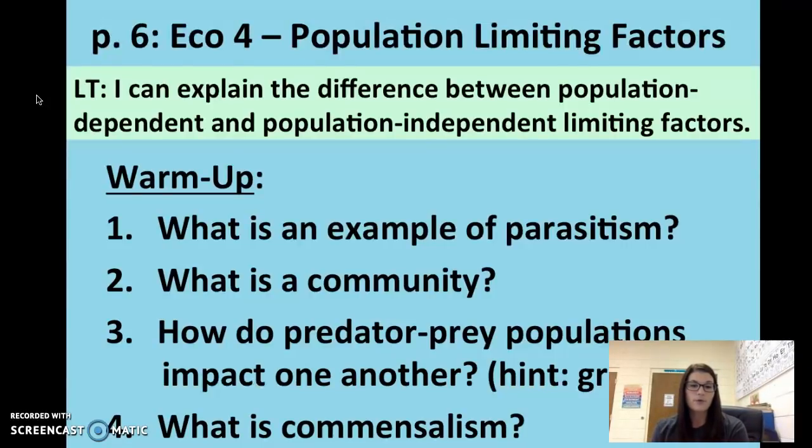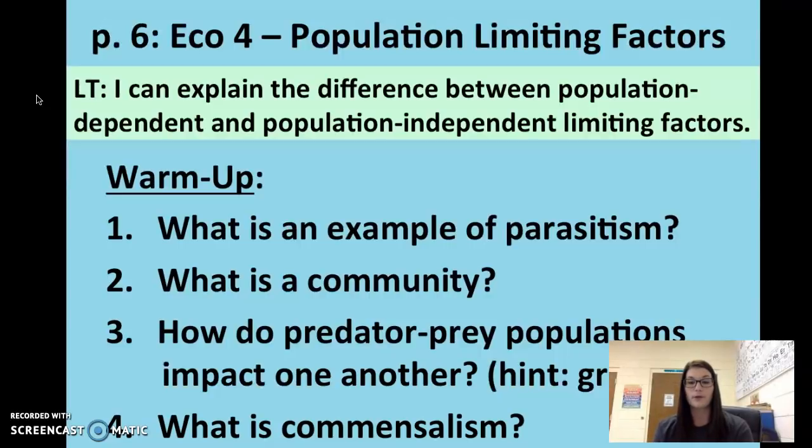And then lastly, number 4, what is commensalism? Commensalism is another symbiotic relationship we talked about yesterday. It is the one where we have one organism benefiting and the other is not benefiting, but it's also not being harmed. So examples of that would be like the remora and the shark. The shark had that little fish attached underneath it. The shark is not being hurt by the fish, but it's also not getting anything out of that relationship. The remora, the little fish, is getting all the little snacks that the shark is leaving behind, so it's benefiting, it's getting something to eat.